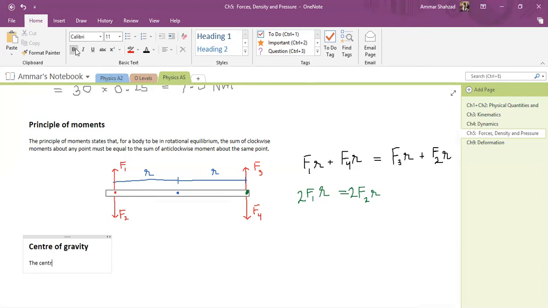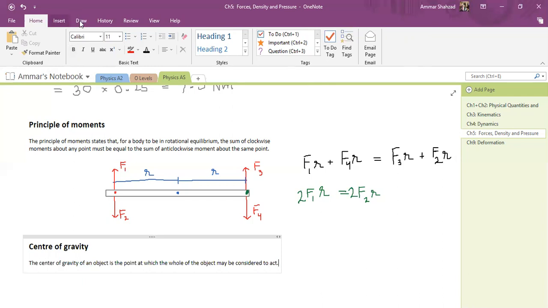The center of gravity of an object is the point at which the whole weight of the object may be considered to act.